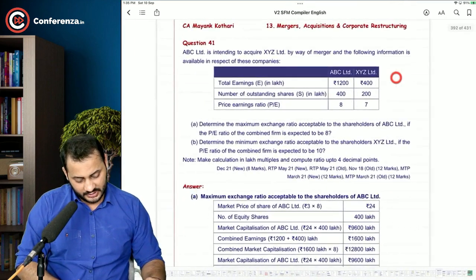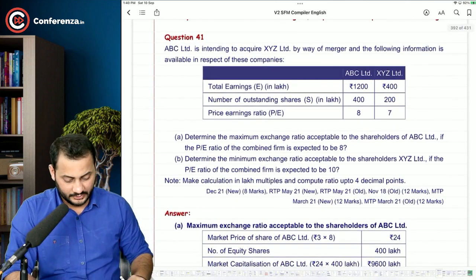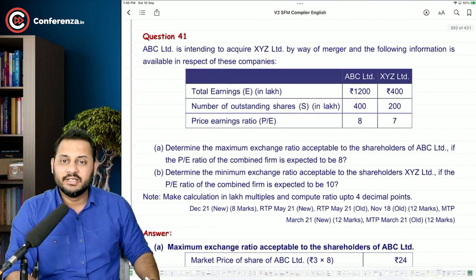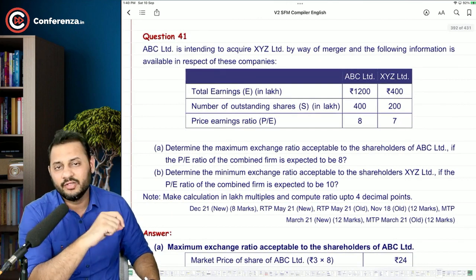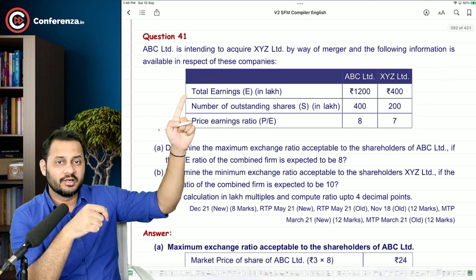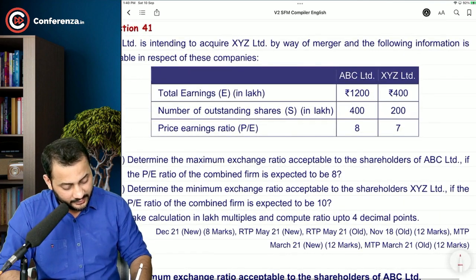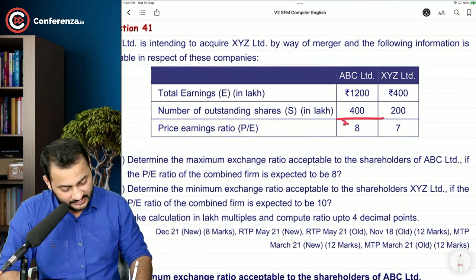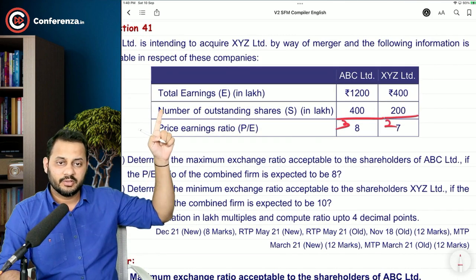Okay, sir. Let's start with question number 41 now. Okay, let's have a look. ABC Limited is intending to acquire XYZ Limited by way of a merger, and the following information is available in respect of both the companies. You can see we have total earnings of both the companies and the number of shares. With the help of this, we can calculate the EPS. EPS is 3 and in this case it is 2, right? Total earnings divided by number of shares.